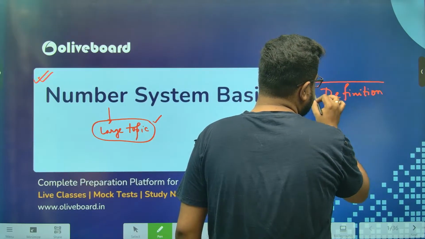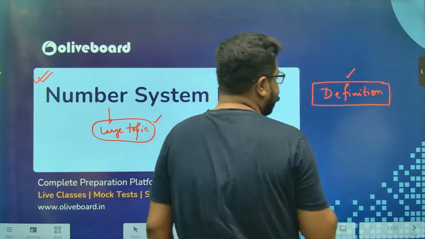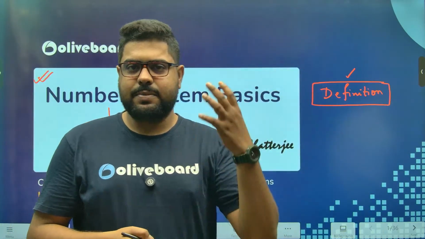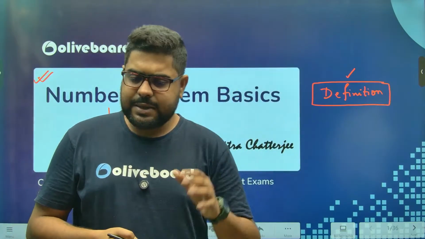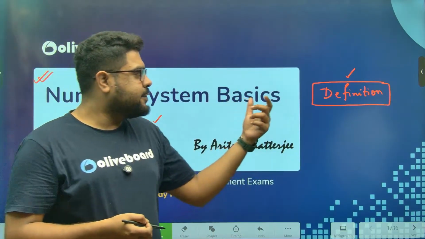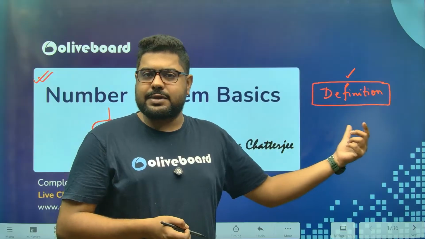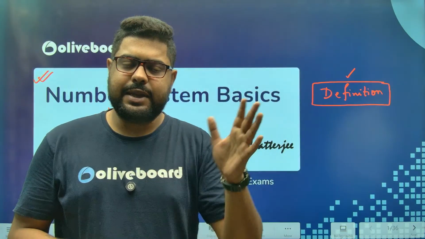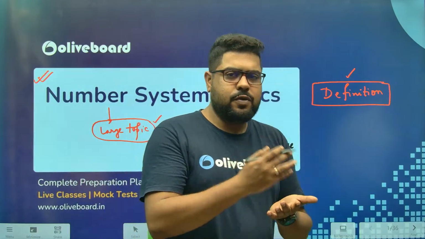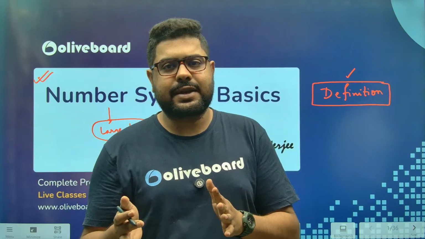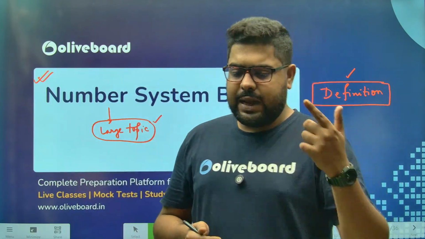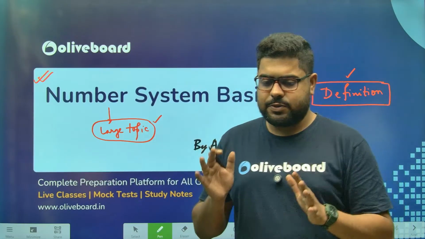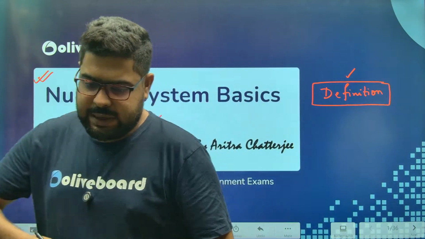We used to just know this because we had to, and we used to go for the proper number system parts where concepts are required. But now they have shifted to asking questions based on simple definitions. It's like 10-second questions: if you know, you will be able to solve it within 10 seconds. But if you don't know, then it will be a little tricky for anyone to solve. That was the situation.